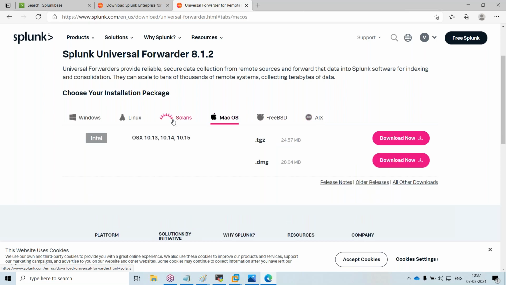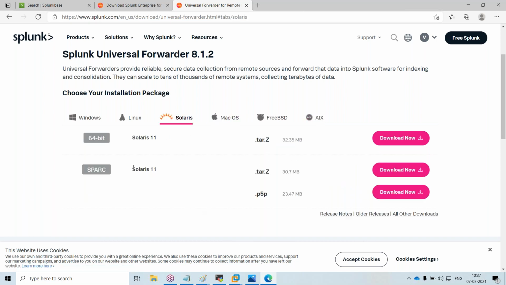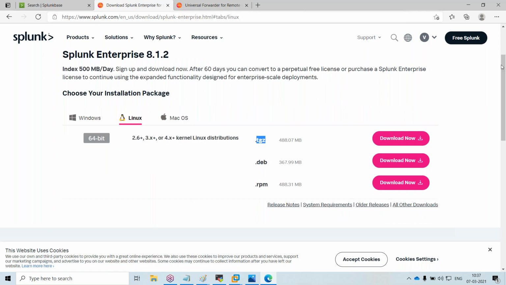Any doubts till now? You can ask questions. After that, I'll start the installation. You understood what Splunk is basically? Yes, sir. Got it.